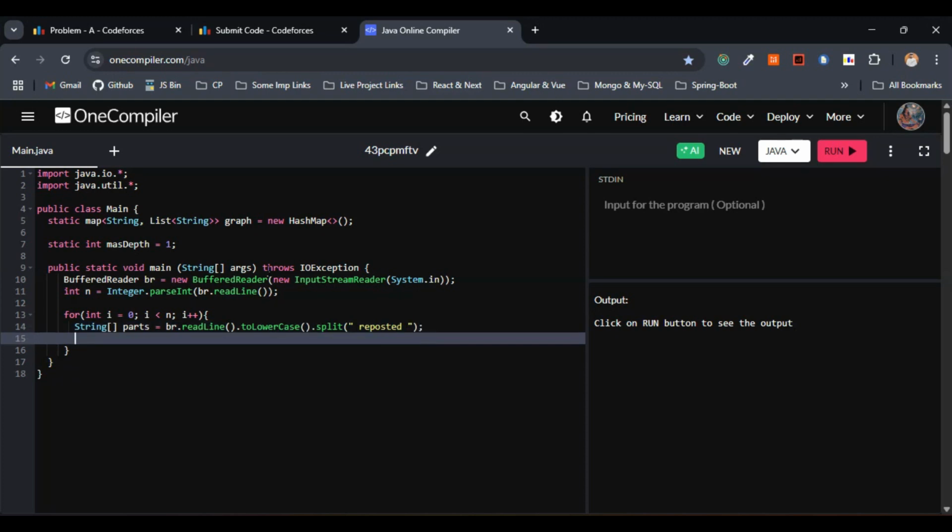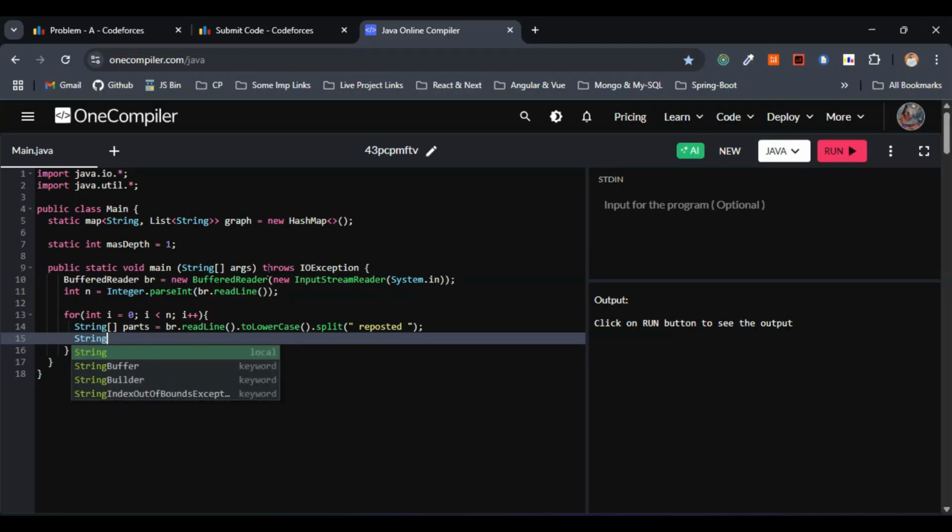After this step, we have to go to the person from whom it is reposted, and also to the person who reposted. These two things we have to handle. First, let's write the code for that.